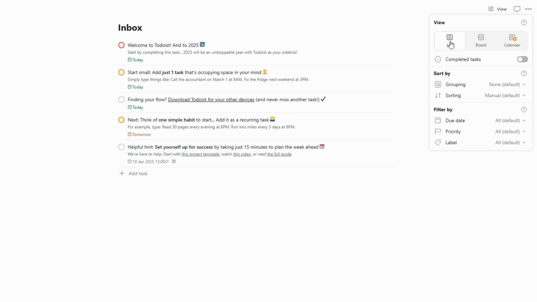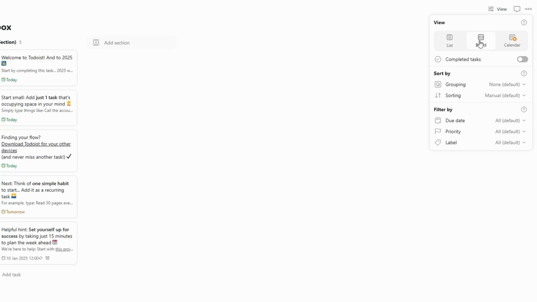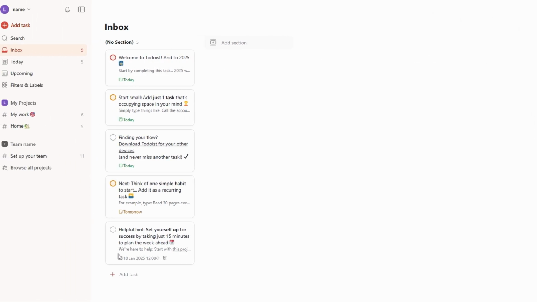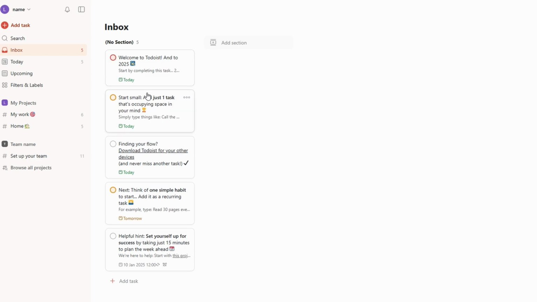However, if you're more visually inclined, you might prefer the board view, which displays tasks in columns, much like a Kanban board. This layout is perfect for those who need a clearer picture of their project's progress at a glance. In board view, you can create columns to reflect different stages of work, such as to do, tasks that are yet to be started, in progress, tasks you're actively working on, completed, tasks that are finished.